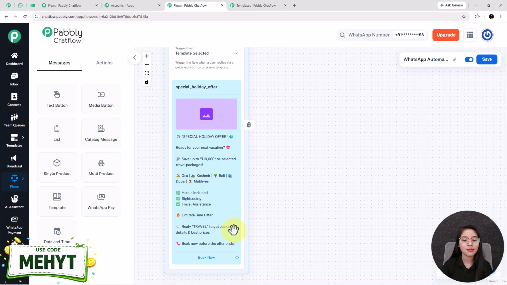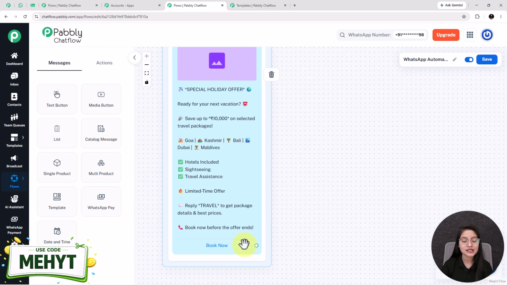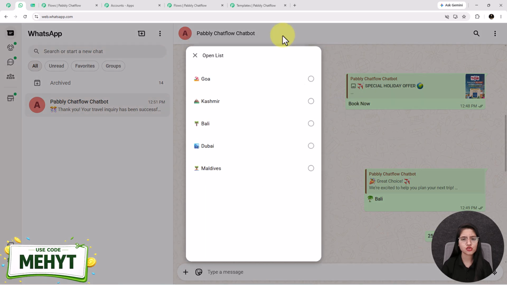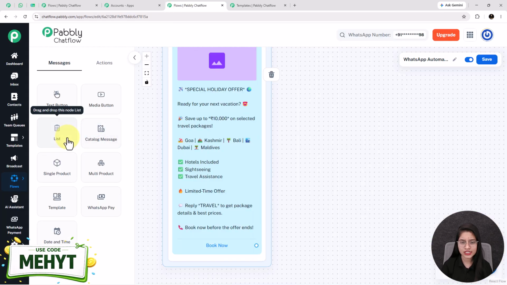After selecting the template, you will see it includes one button by the name of book now. Now whenever the user clicks on this book now button, my bot will reply to them by sending them this type of message. So for that, I am adding one list button from here.